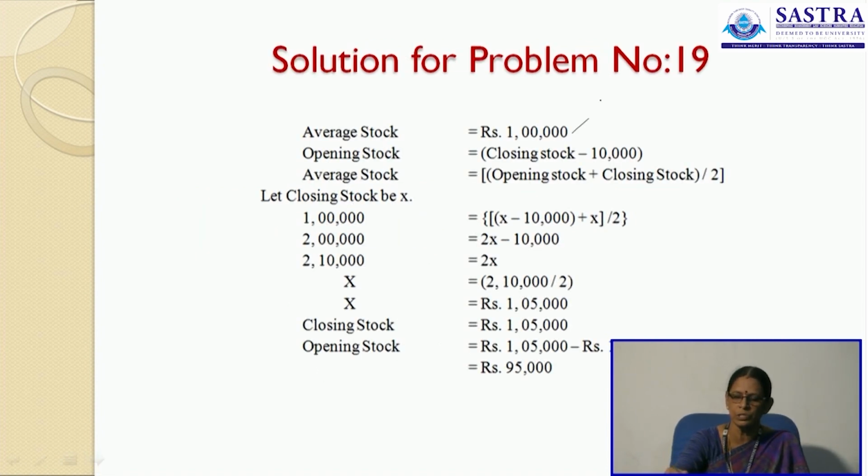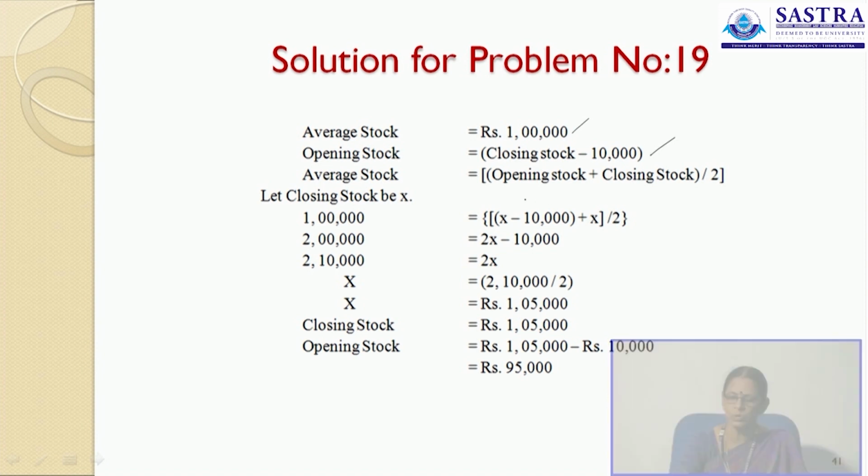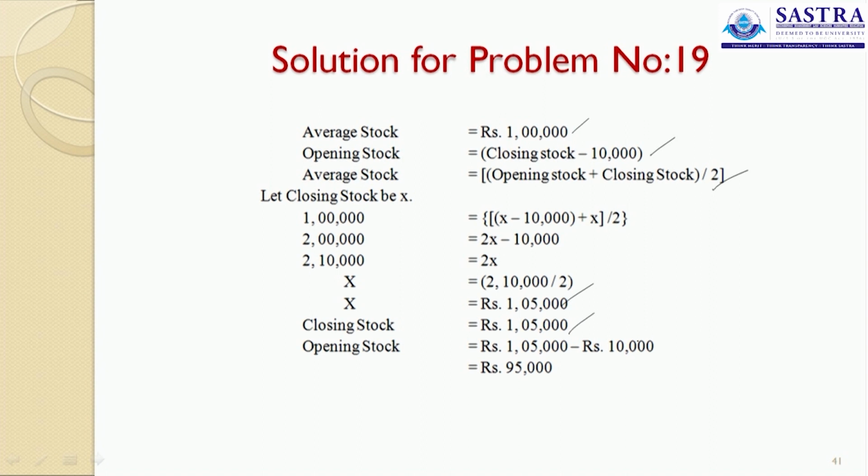See to it, average stock is 1 lakh rupees, opening stock is 10,000 less than your closing stock. Now, average stock is opening plus closing by 2. Now, x minus 10,000 plus x by 2. So, x is said to be 105,000, that is your closing stock, minus your 10,000, 95,000 is said to be your opening stock.